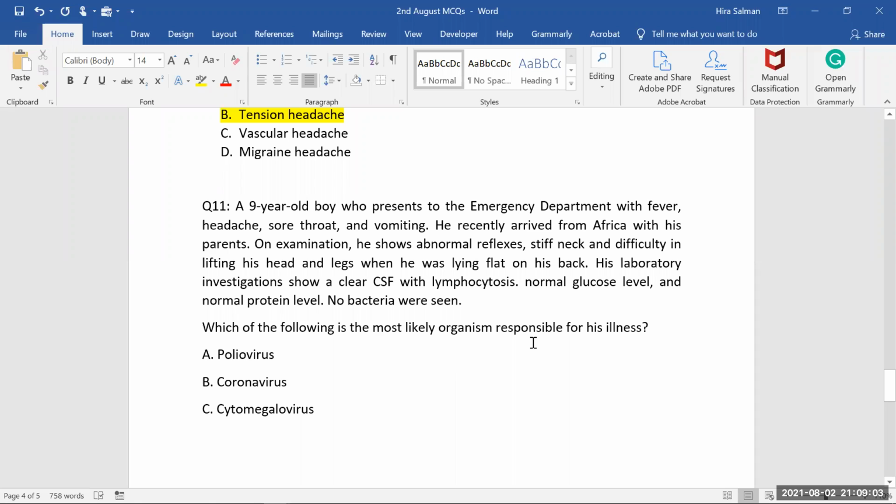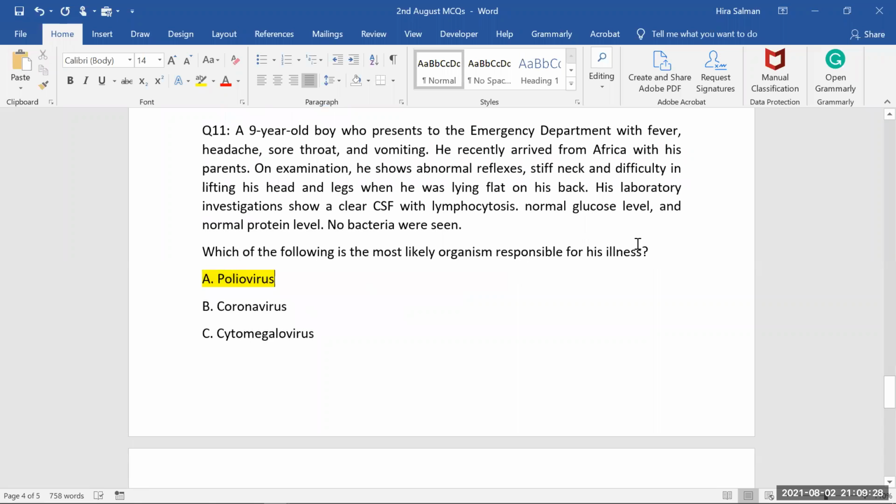Now, which of the following is the most likely organism? Based on the presentation of viral infection in the CSF, difficulty lifting his head and legs while lying flat, headache, sore throat, and vomiting, and based on the area involved, low socioeconomic status, you can always think of poliovirus. So he is having poliomyelitis infection, which is caused by poliovirus.